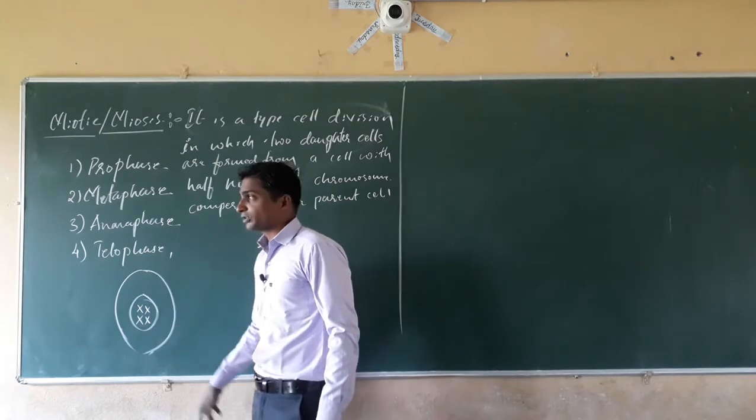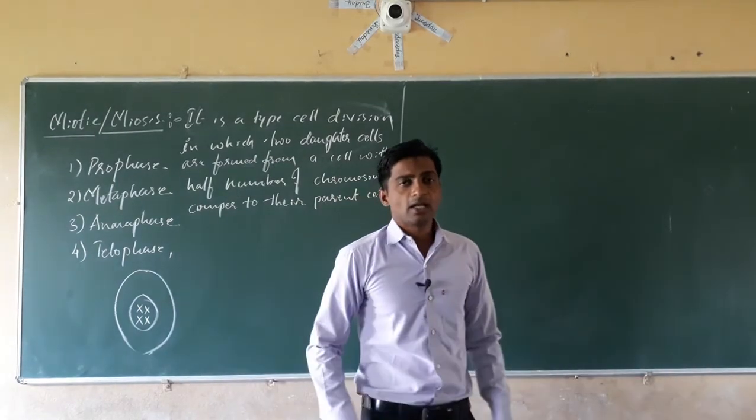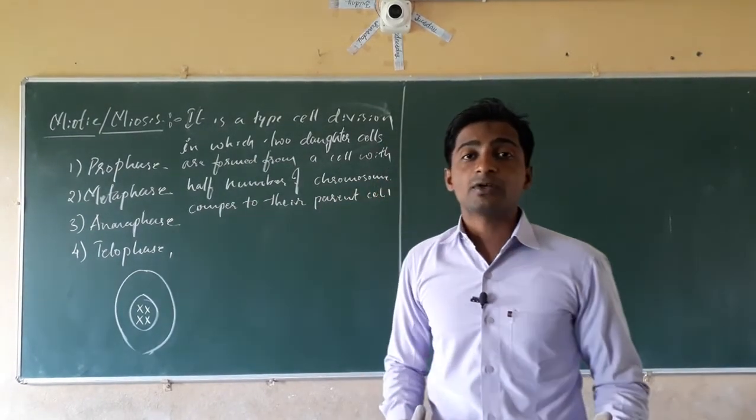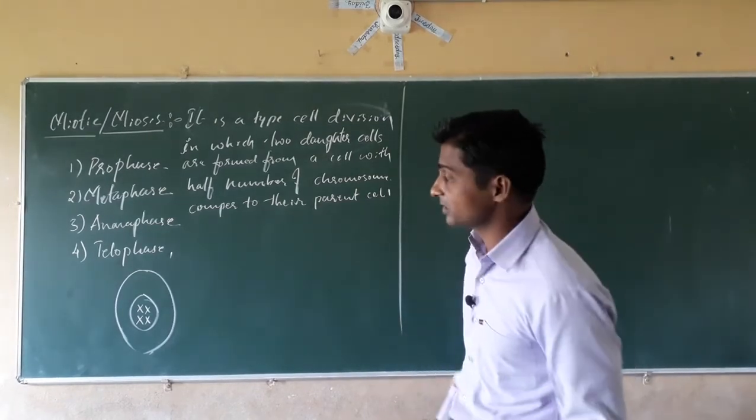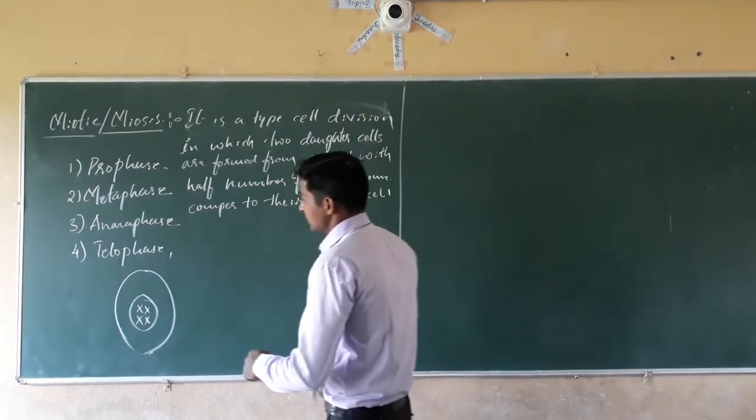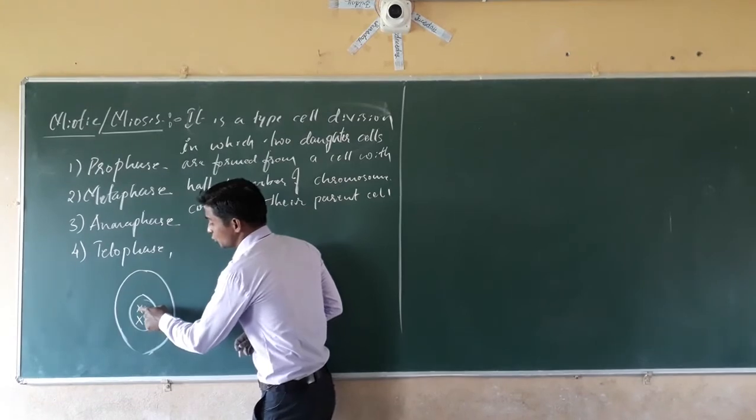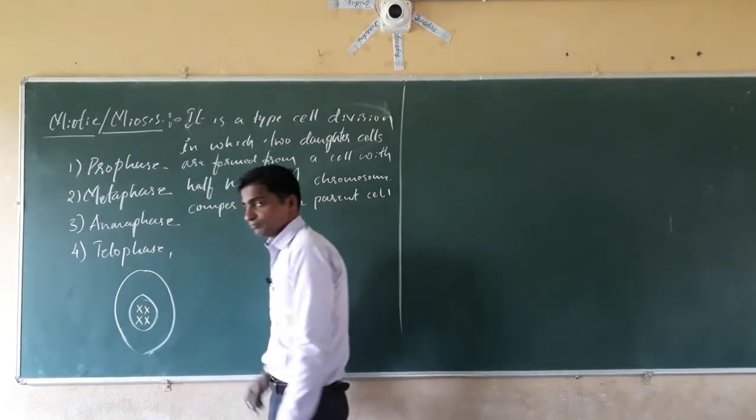Then the spindle fibers start to move, and these spindle fibers attach to the chromosome at the centromere.